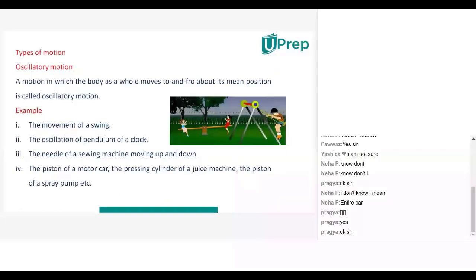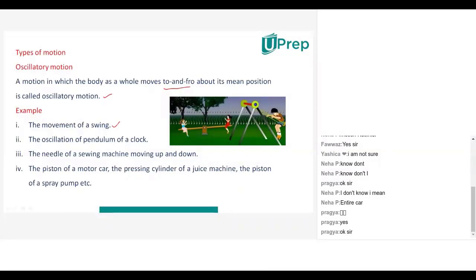Now let us learn about the third type of motion, which is called oscillatory motion. And what does oscillatory motion mean? If an object is moving to and fro, back and forth, right. So if an object is moving back and forth, or to and fro, about its mean position, it is called oscillatory motion.